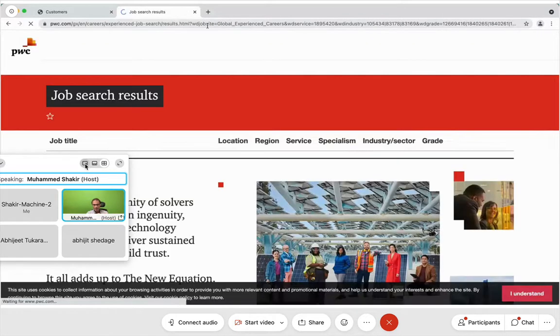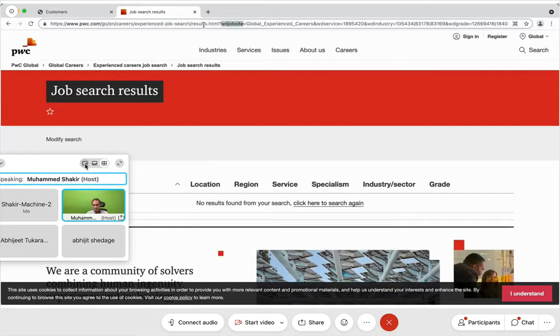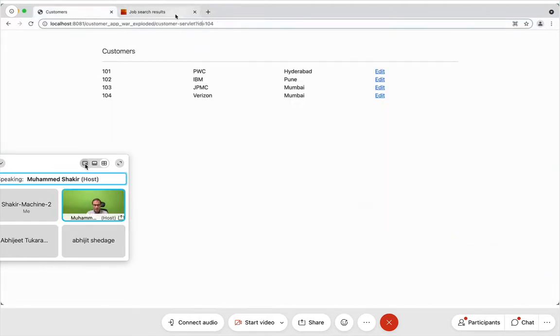You see this, WD job site is equal to so and so, WD service is equal to so and so, industry is equal to so and so. They are separating the industries by a bar. You can see that because I have selected many. I hope you're getting the concept of parameters. So here also you've got a question mark and the list of parameters. Here, after the question mark, we have only one parameter, that is id is equal to 104. Any doubts in this, friends?